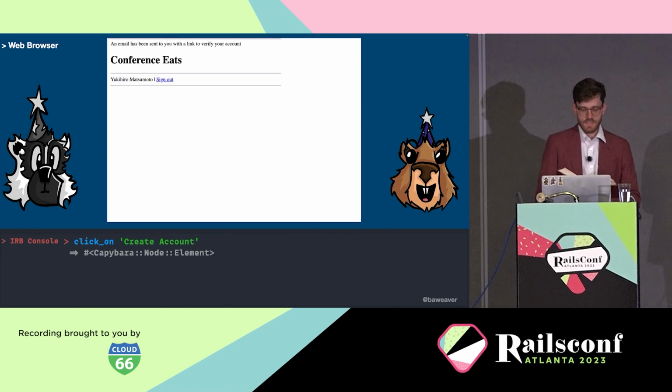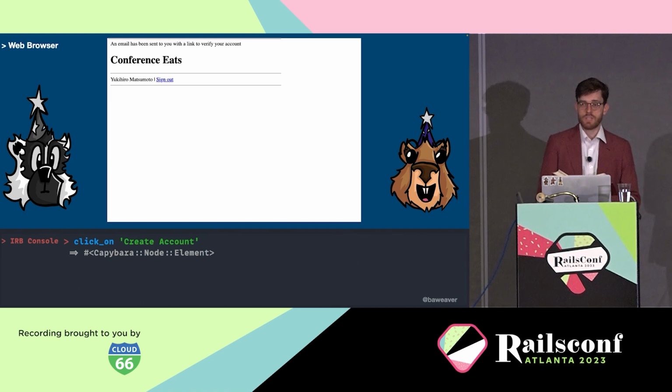Now that that's succeeded, we can see two potentially interesting things on the page. Because as a capybara, I want to make sure that what we just did worked, and we have something to confirm. So up at the top of the page, you might notice a flash message saying an email has been sent with a link to verify your account. And you might also notice that the name of the new account is in the position of where sign-in used to be. These two are what we can use to write our expectations to ensure this process actually succeeded.